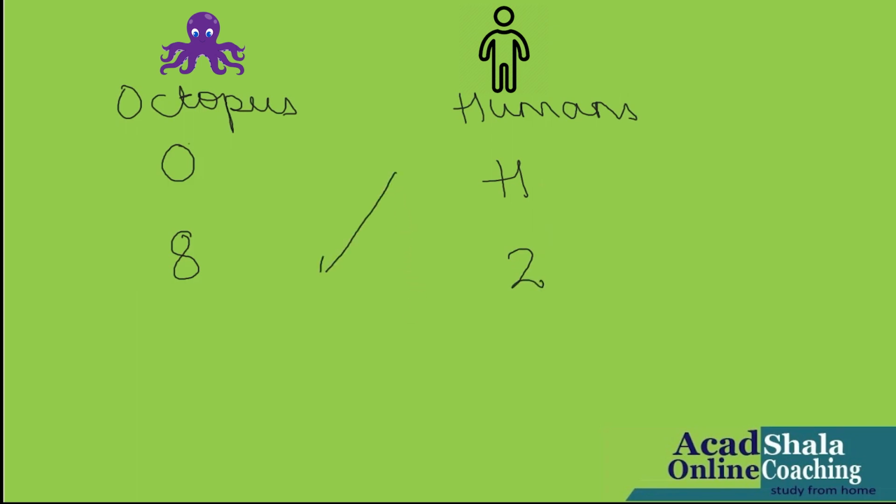Yes, 2. I will show the arrows, which is known as criss-cross. Now, let us see, this octopus will take the valency, which we call 2 arms of humans, and this human will take the valency or the arms of octopus.